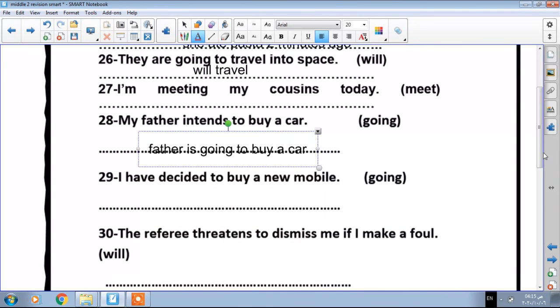Number 29, I have decided to buy a new mobile. Okay, so we are going to use going to because we express decisions by going to. So we are going to say I'm going to buy a new mobile.